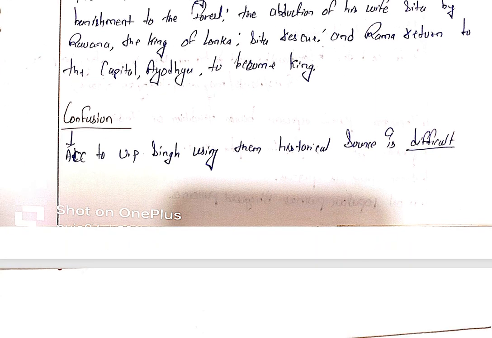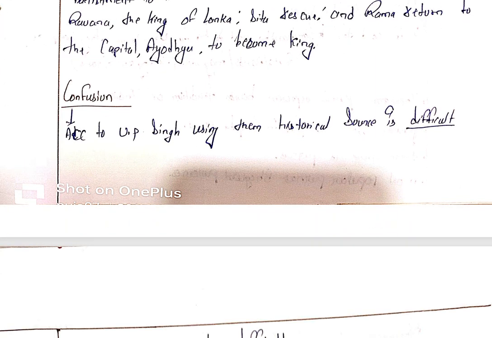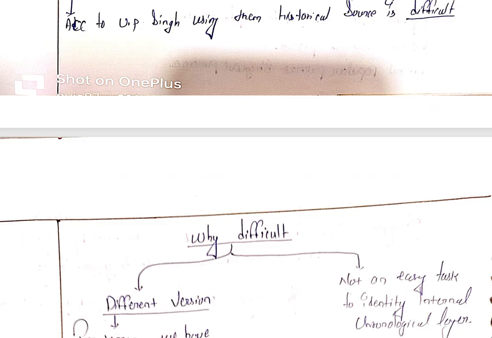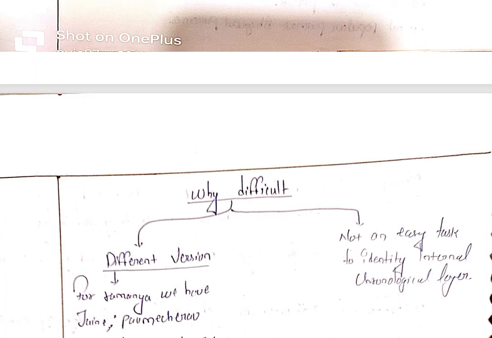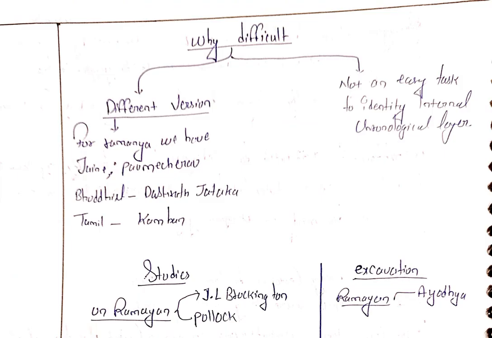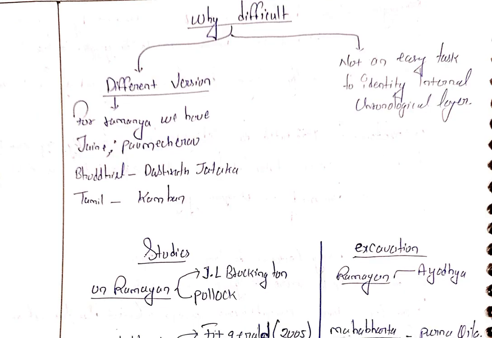The conclusion is that, according to Romila Thapar, using them as historical sources is difficult. Why difficult? Different versions. For the Ramayana, we have Jaina, Buddhist, Dasaratha Jataka, and the Tamil Kamban. It is not an easy task to identify internal chronological layers.